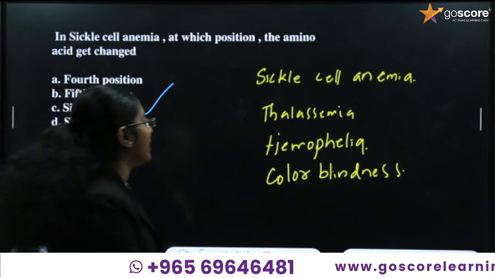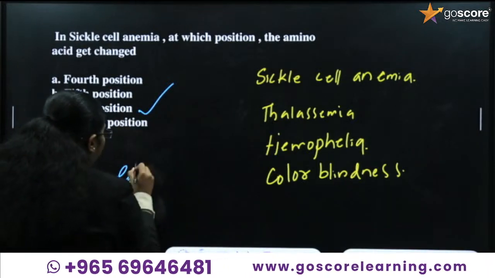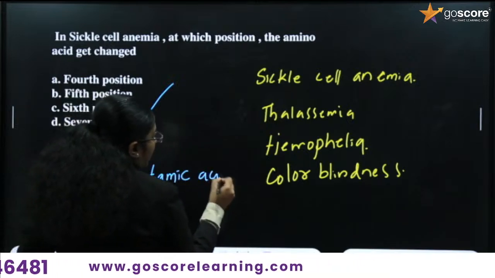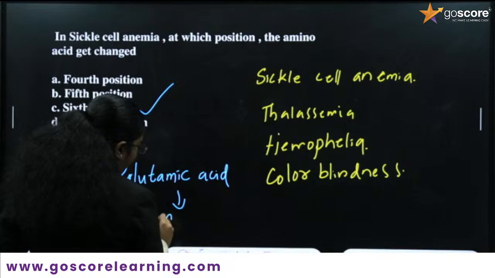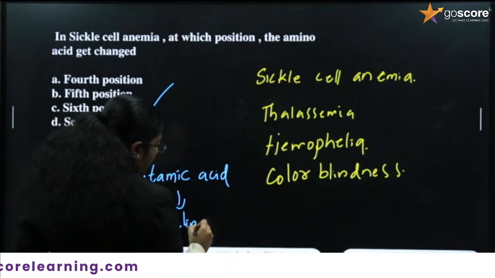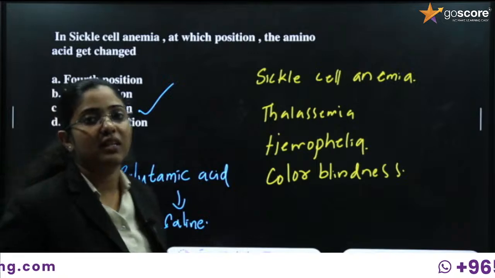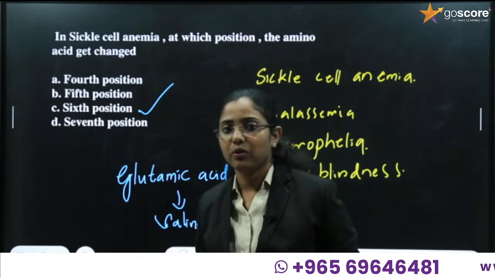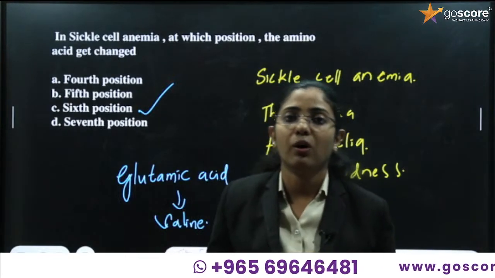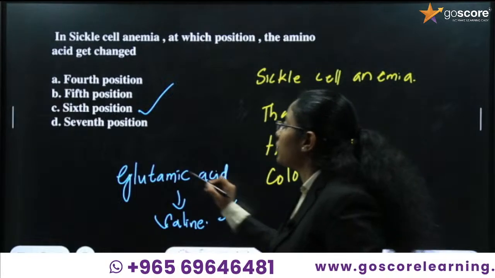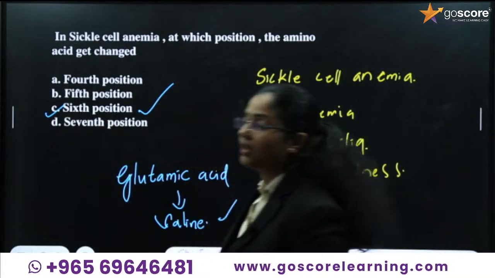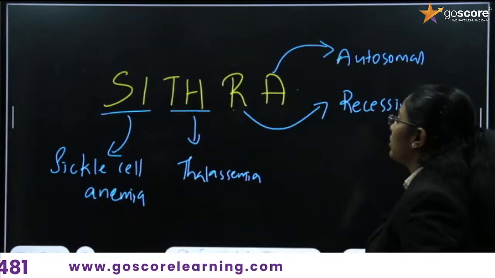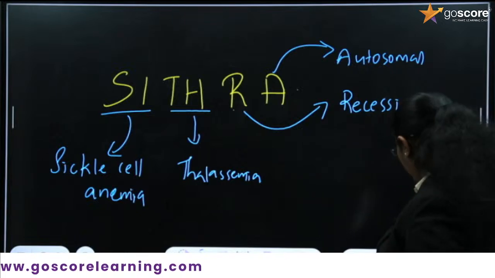Glutamic acid is converted into valine. Why is it converted into valine? The base pair present inside will be mutated. Since it is mutated, the mRNA produced will be mutated, and the mRNA produced will be coding for valine. And it is in the sixth position. You have to study the position. Clear? So what is the next question?